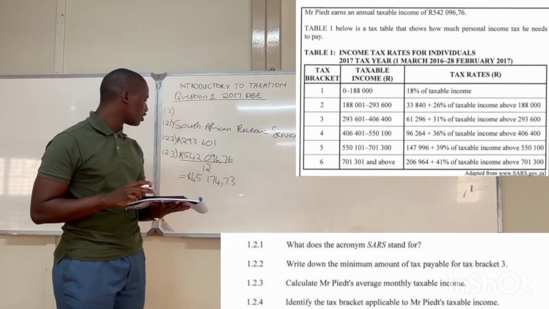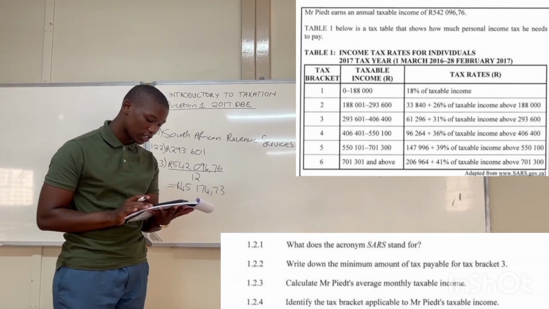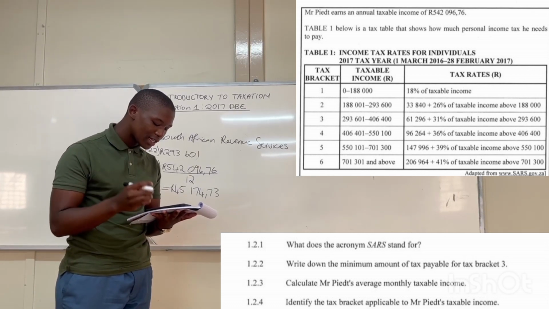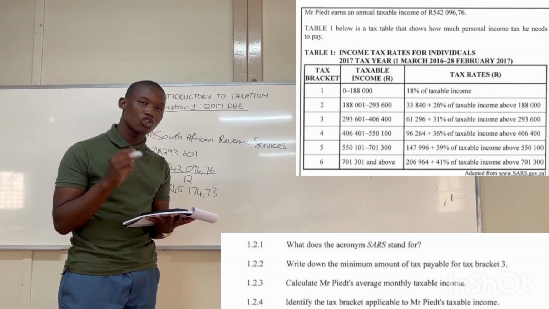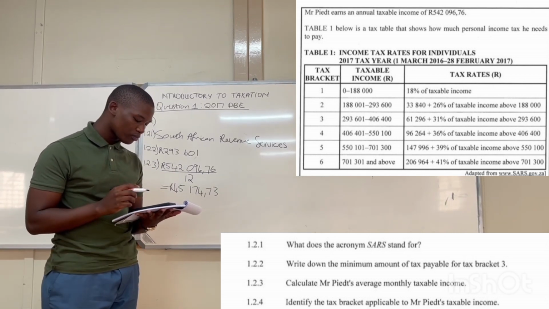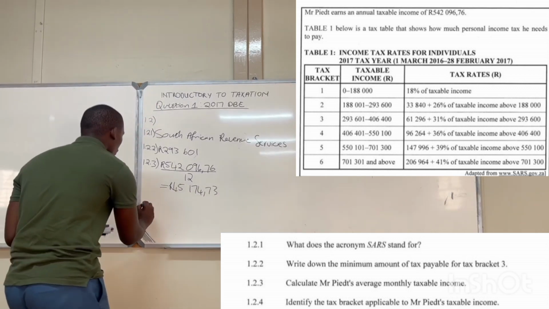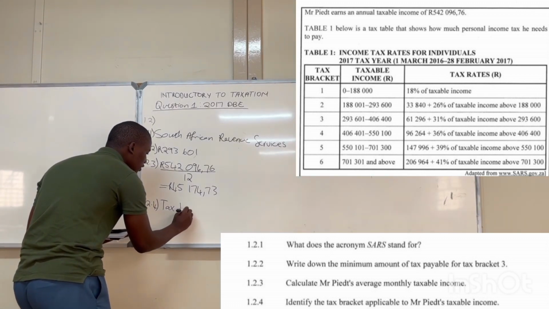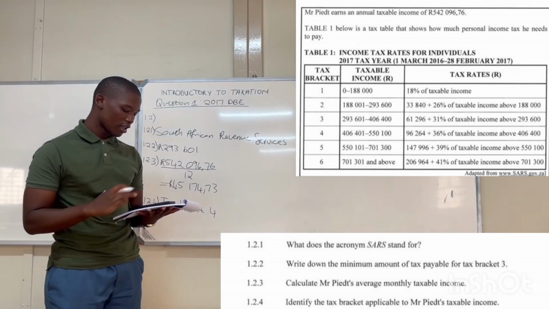And then the last question of this video of introduction to taxation says, identify the tax bracket applicable to Mr. P's taxable income. So this taxable income, 542,096.76 cents, in which bracket is it applicable to? So it's applicable to tax bracket number 4. It's applicable to tax bracket number 4. Tax bracket 4.